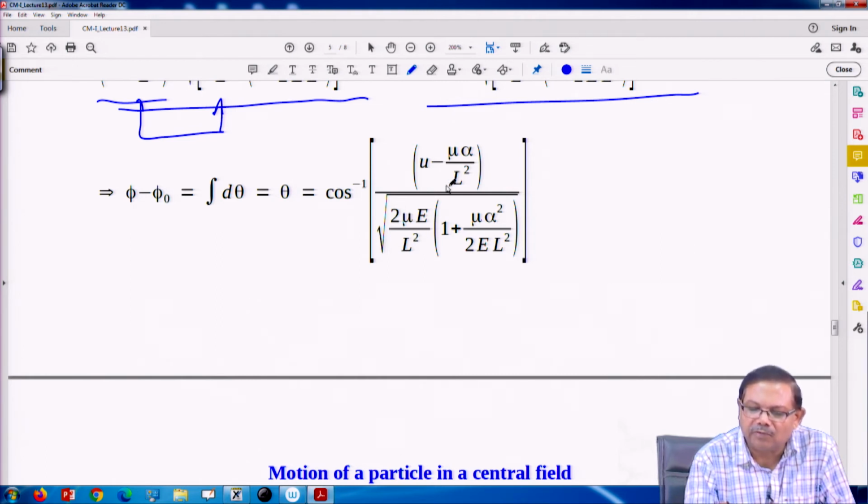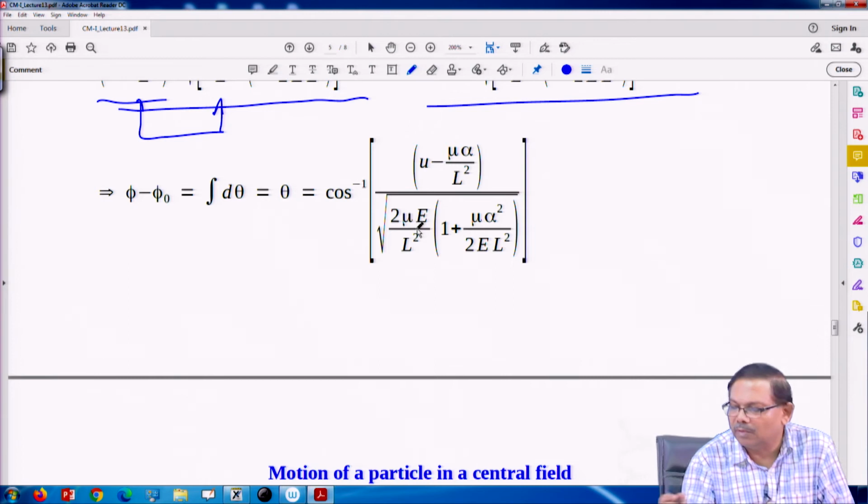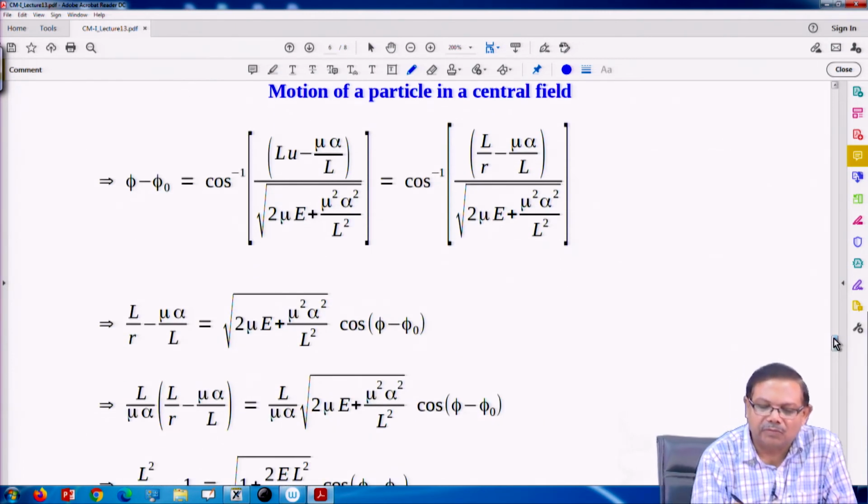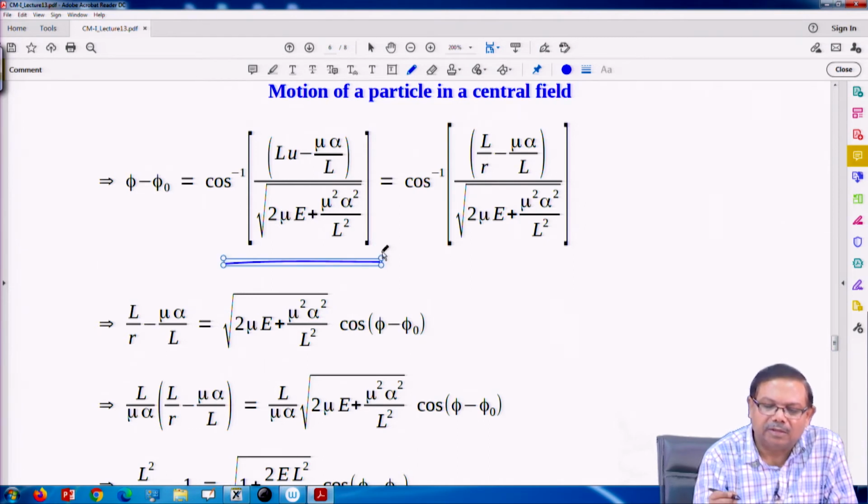So, 1 L will cancel. So, that is what I have done. So, let us multiply with L in numerator and multiply with L in denominator. So, it would be u L, and here denominator would be L, and here the L square will not be there. So, that is what is done here, L of u, and here L square has gone away.